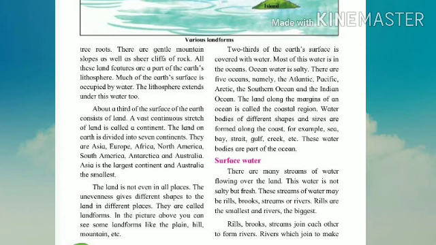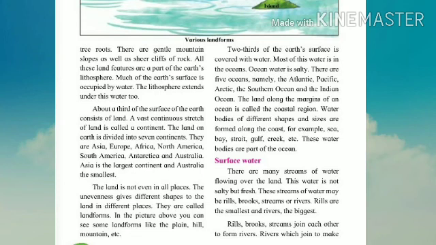Much of the earth's surface is occupied by water. The lithosphere extends under this water too. मतलब यहाँ पे आप फोटो में देख सकते हो डिफरेंट लैंडफॉर्म्स. यहाँ पे पानी है, लेकिन इसकी पानी के सरफेस के ऊपर भी लैंड लिविंग थिंग्स प्लेस लेते हैं. About the third of the surface of the earth consists of land.